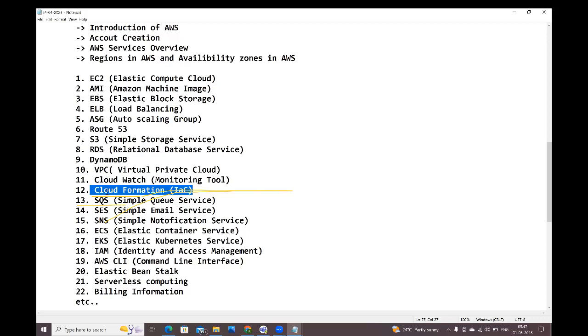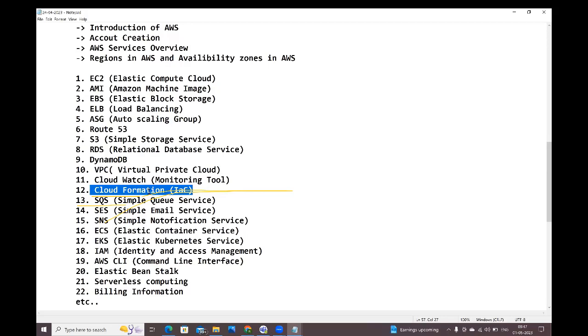Here, we need to write some code to create the infrastructure. We need to write in JSON format or YAML format, guys. In that format, we need to write some code to create the infrastructure. Understood, guys? Infrastructure means what? I want to create some instances. I want to create an S3 bucket. I want to create a VPC. These are the infrastructures only. To create that infrastructure, instead of going with the GUI, I'm going with this IAC, infrastructure as code approach. CloudFormation is one of the infrastructure as code services.